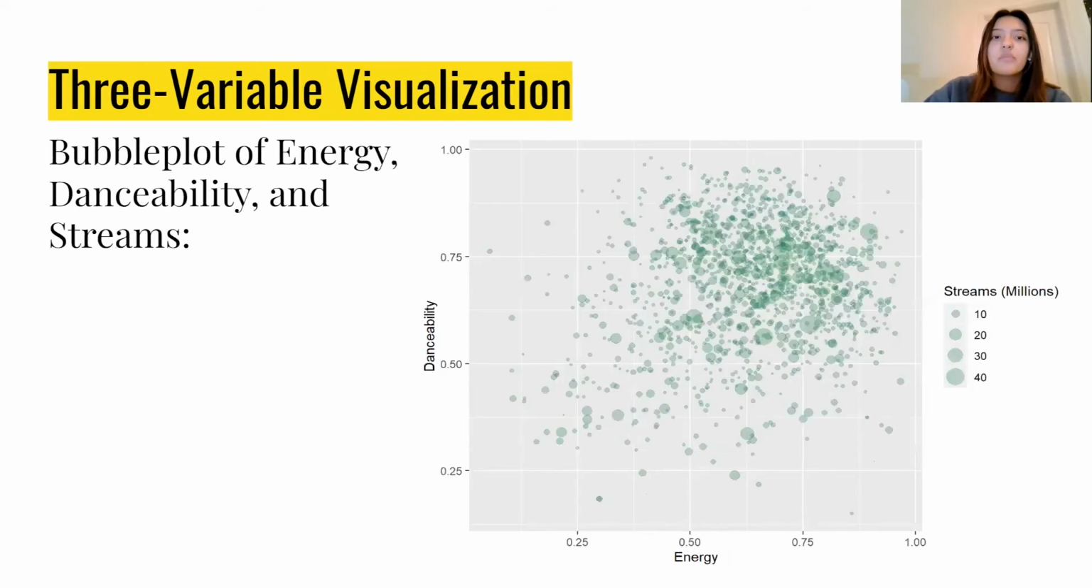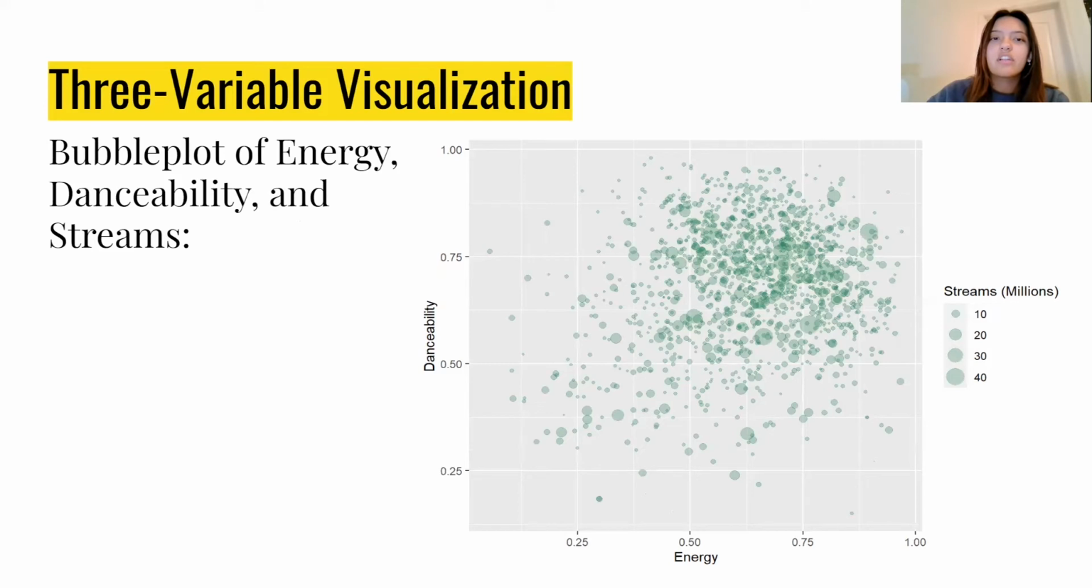So for three variable visualization, this is a bubble plot of energy, danceability, and streams, with energy on the horizontal axis, danceability on the vertical axis, and streams in millions as the size of the bubble. It looks like most songs that charted tend to have a fairly high energy and a fairly high danceability.